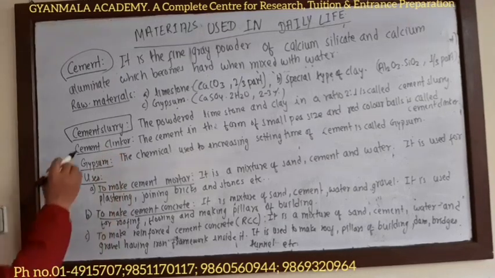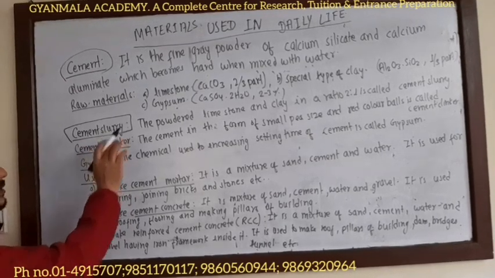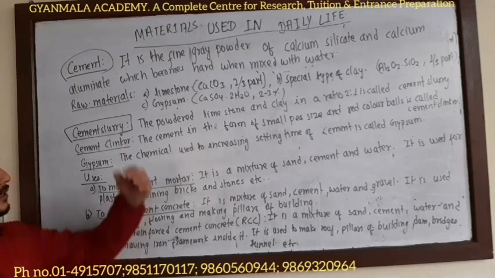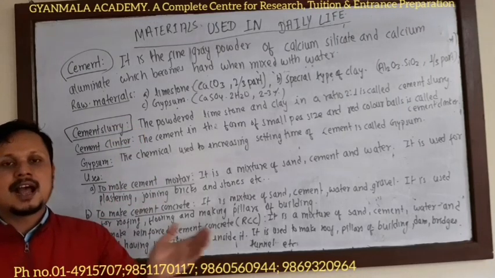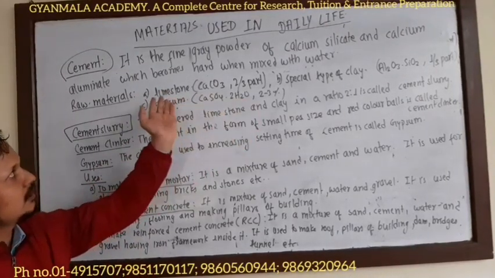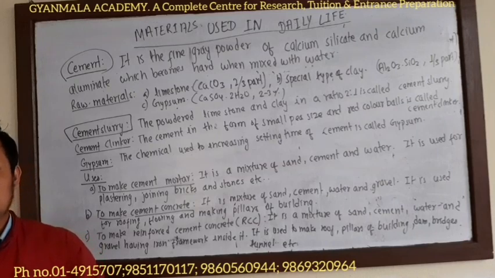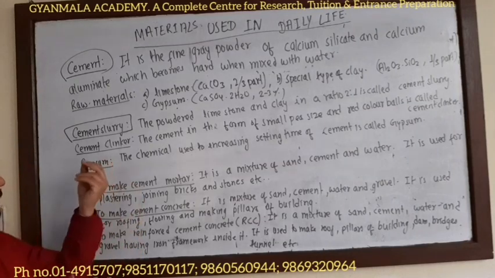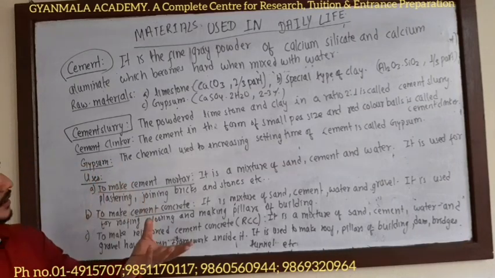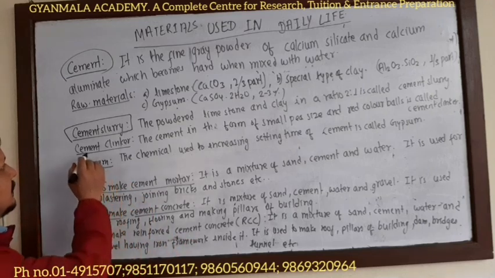At this high temperature, the two raw materials, limestone and clay, react together. As a result, a red pea-sized ball is formed, which is called cement clinker.